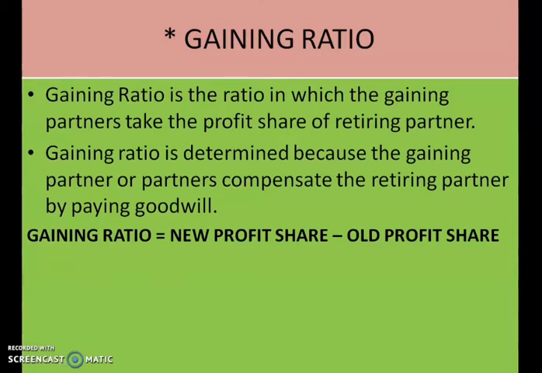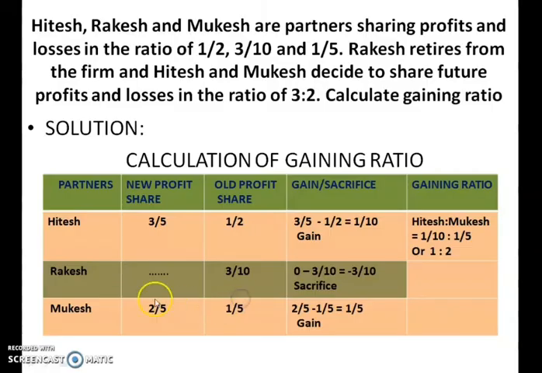The sacrificing ratio's formula is old ratio minus new ratio. Opposite is the formula for calculating the gaining ratio. The formula is new profit share minus old profit share. Remember children, gaining ratio is equal to new profit share minus old profit share. Let us do one problem for a better understanding of the gaining ratio.